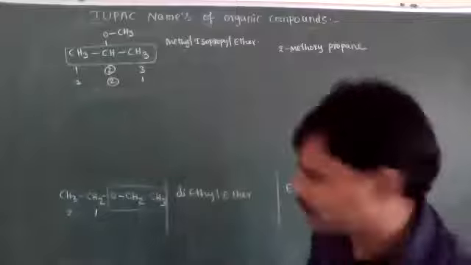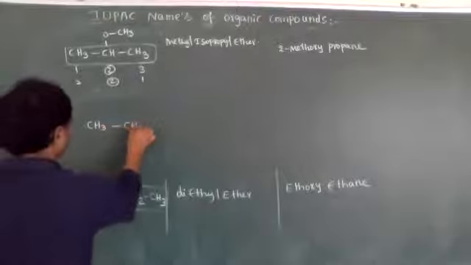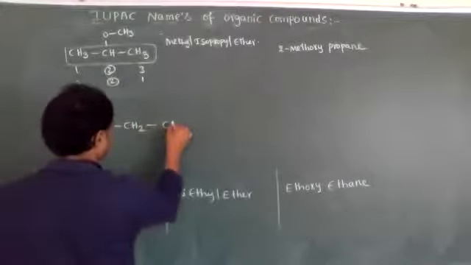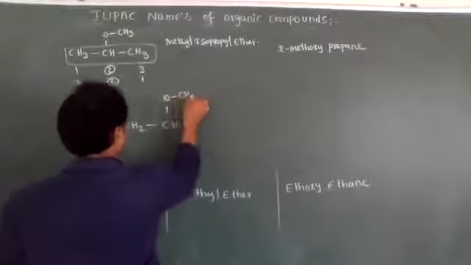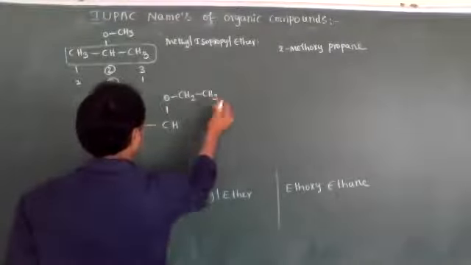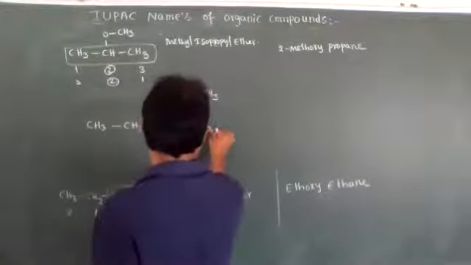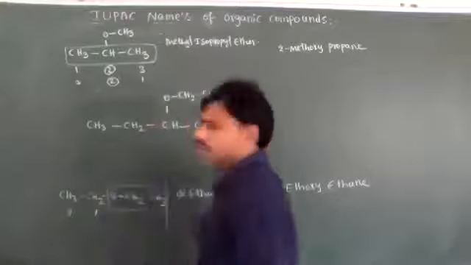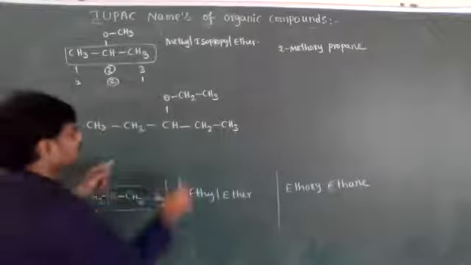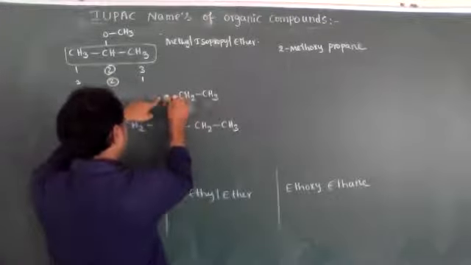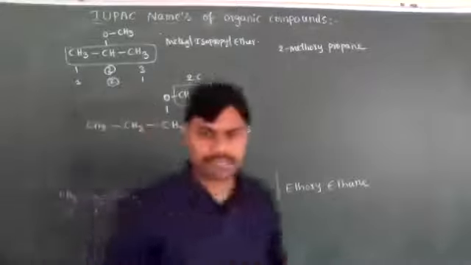I'll give you one more example. That is, one ether is present. If you observe the longest carbon chain around this oxygen atom, here 2 carbon atoms are present.